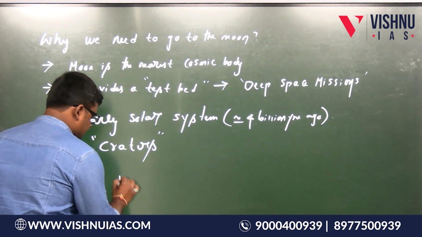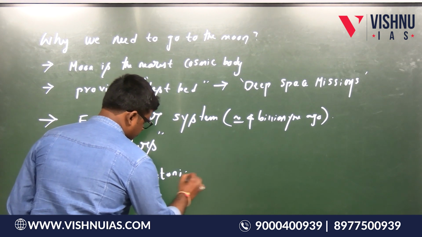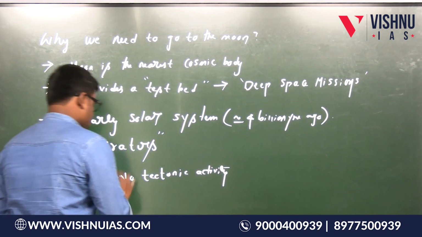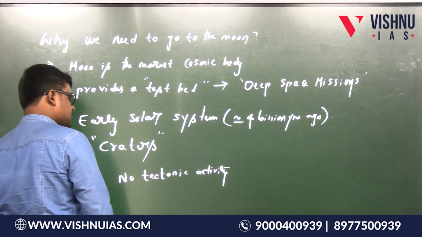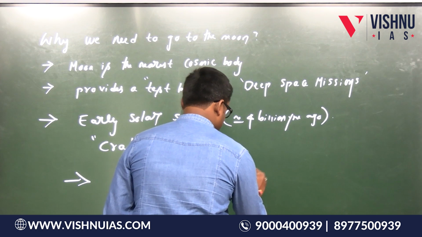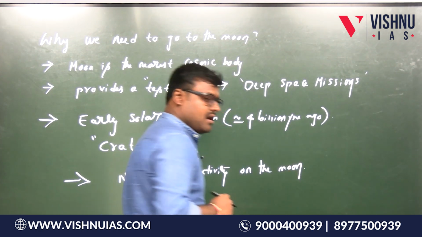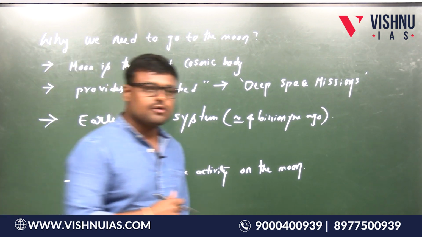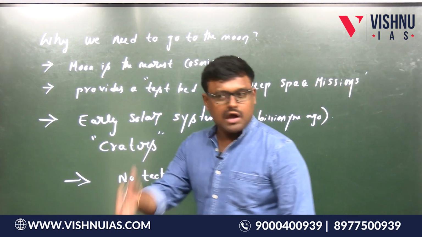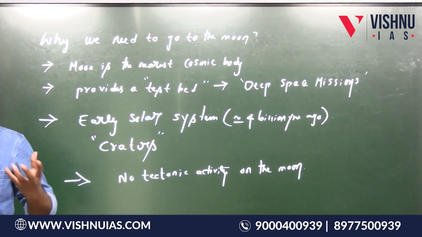There is no significant tectonic activity on the moon. What is tectonic activity? Take the case of Earth: earthquakes, volcanoes, tectonic plates colliding, moving apart.